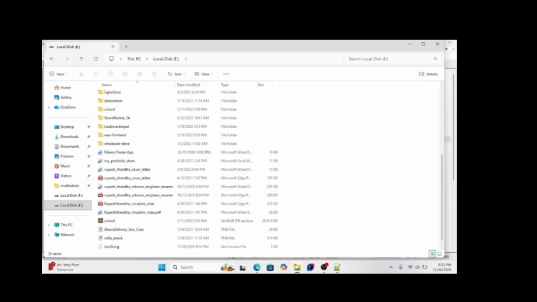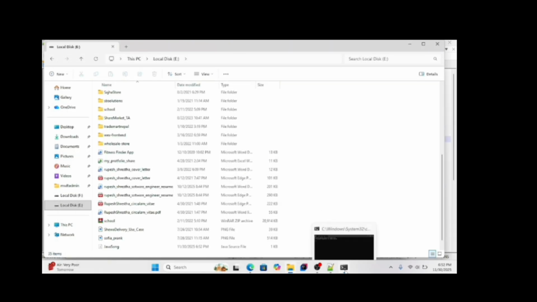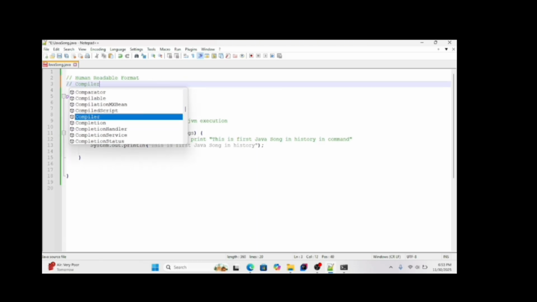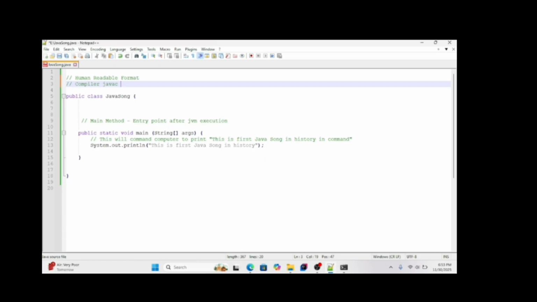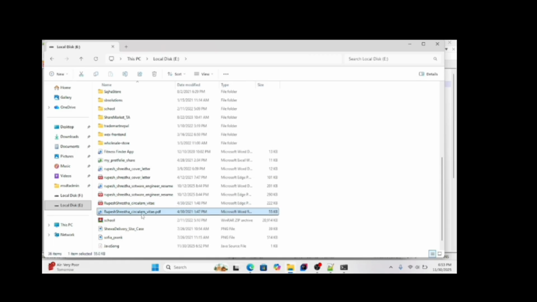Now go to the command line of that directory. The computer will not understand this human readable language, so we need a compiler, right? We need to convert the source code into bytecode with the help of a command. We have the javac compiler here. We write javac and the file name. What is the file name? javasong.java. Then the compiler will convert the source code into bytecode and store it in a .class file.